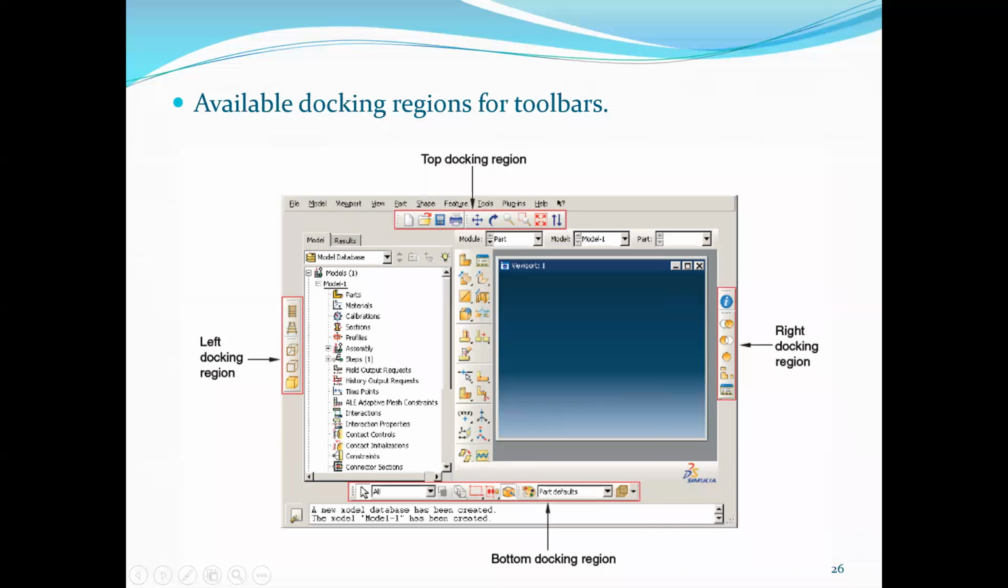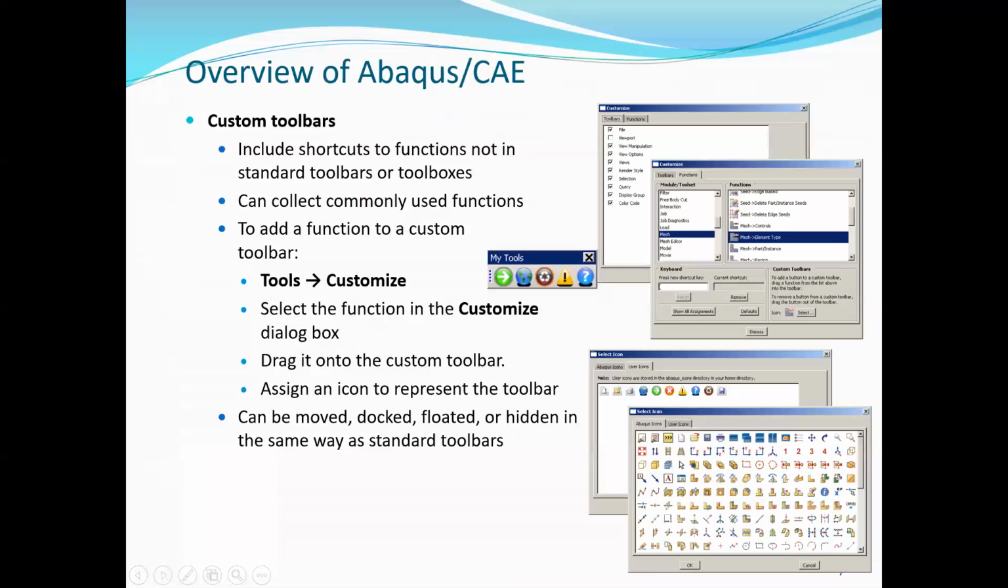Then custom toolbars. It includes the shortcuts to functions not in standard toolbars or toolboxes. It can collect commonly used functions, add a function. So here we can create our own shortcut.